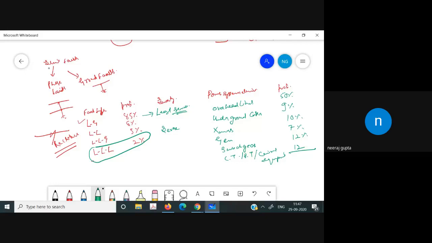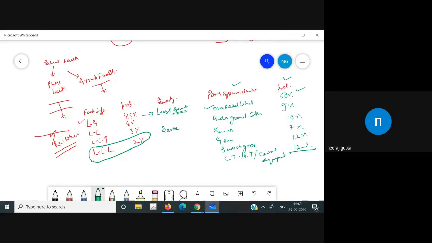Is it 100? Sir, please repeat once. Now, we are discussing the power system elements. The previous one was the fault type. The fault type, the most severe is the triple line fault and the least severe is the line to ground fault. Now we have the different power system elements and the probability of the fault in them. Most of the time the fault is in the overhead lines. That is 50% probability.